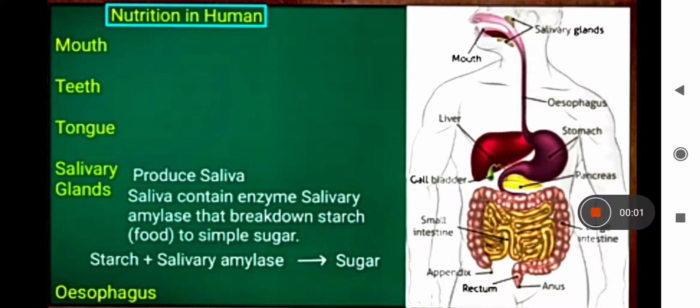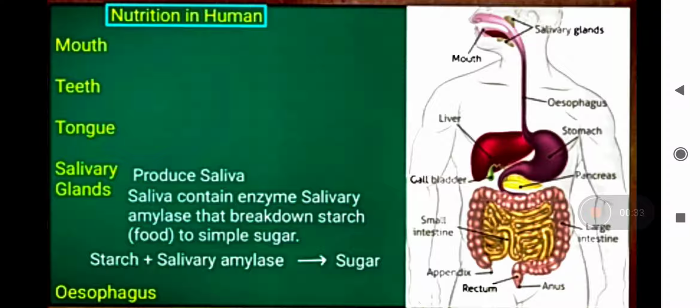Good morning, class 10. Today we will discuss nutrition in humans, that is, the digestive system in humans. The digestive system comprises an alimentary canal and associated glands. We will talk about the digestive system in humans. It consists of an alimentary canal and associated glands.